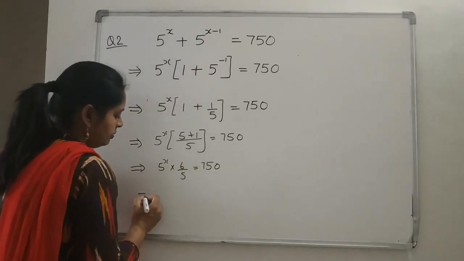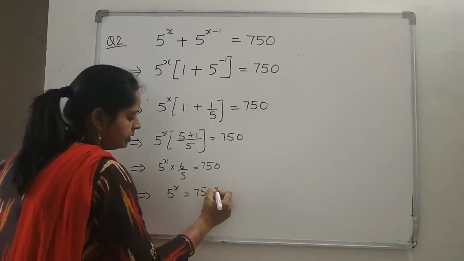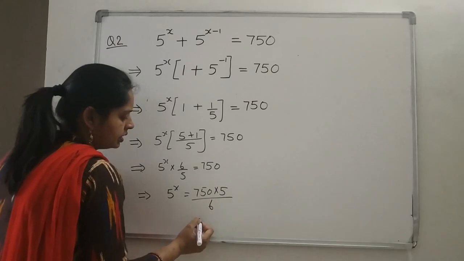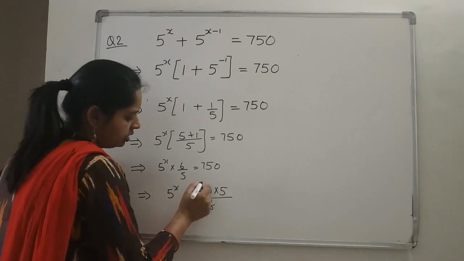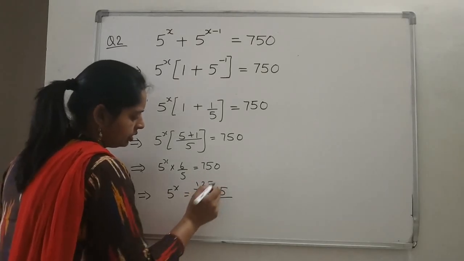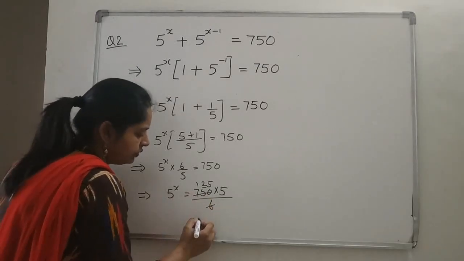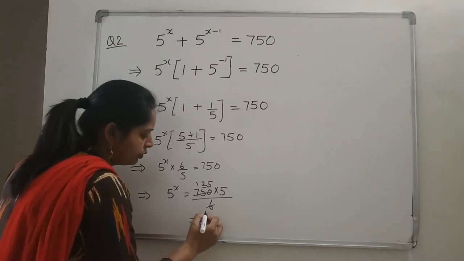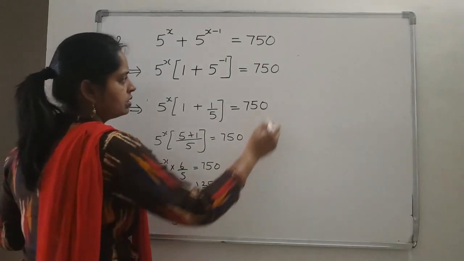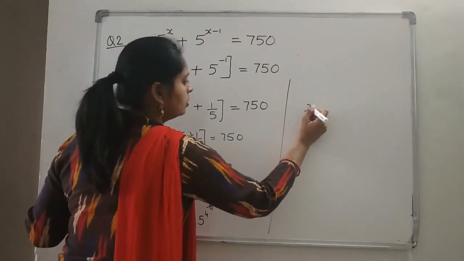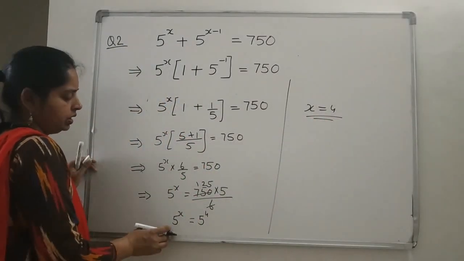750. That implies 5 to the power x is equal to 750 multiplied by 5 and divided by 6. When you divide by 6, what answer do you get? 6 ones are 6, 6 twos are 12, and 6 fives are 30. 125 into 5 means that is 625, or we can say it is 5 to the power 4. Right? 5 to the power x is equal to 5 to the power 4, which implies x is equal to what? Equating the powers, you get x is equal to 4 only.